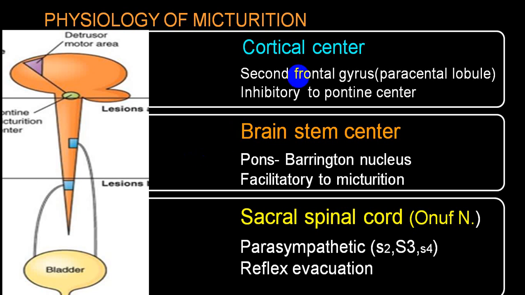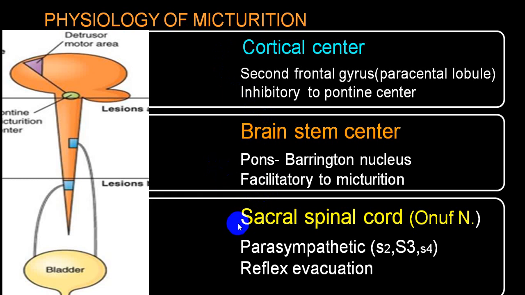And this cortical center can have a voluntary effect or voluntary action on a pontine center, like inhibition, and if the cortical center does not inhibit, the pontine center can facilitate. So that can have a voluntary act of micturition.